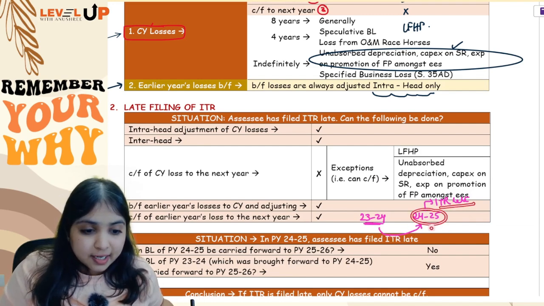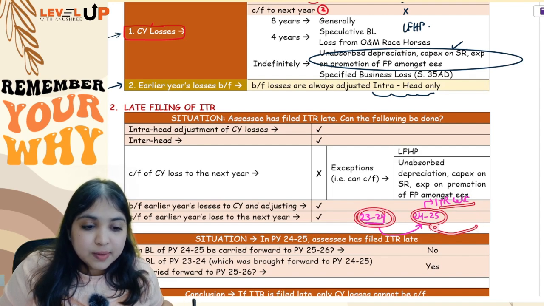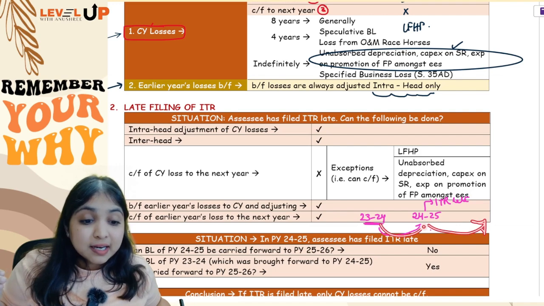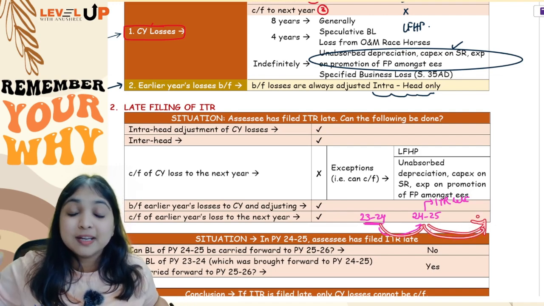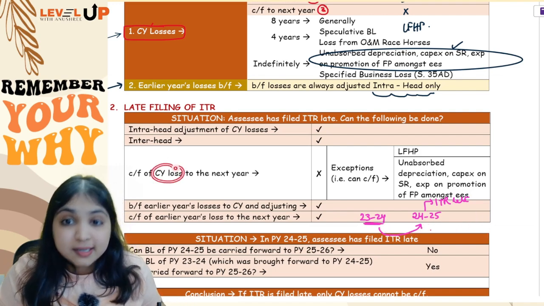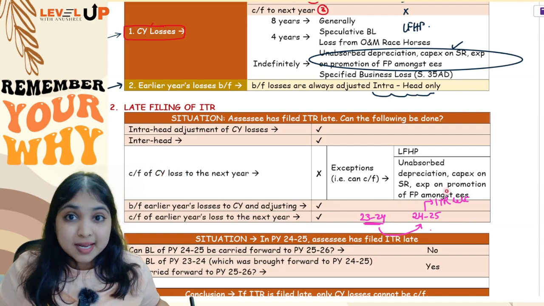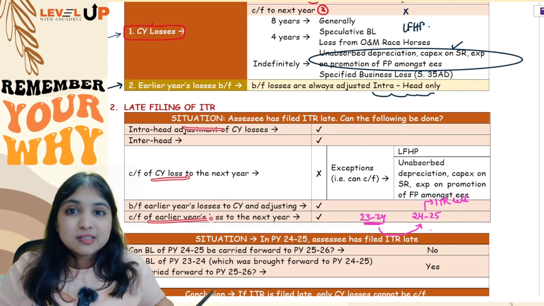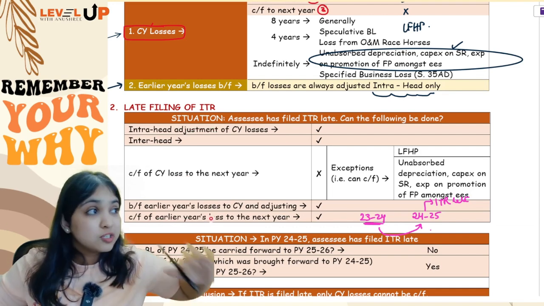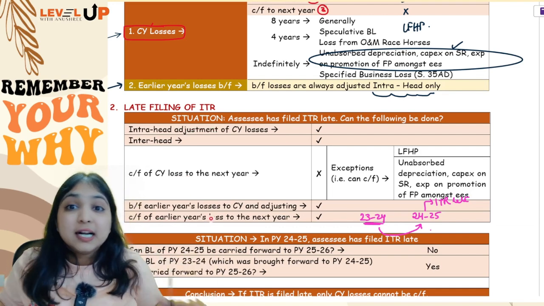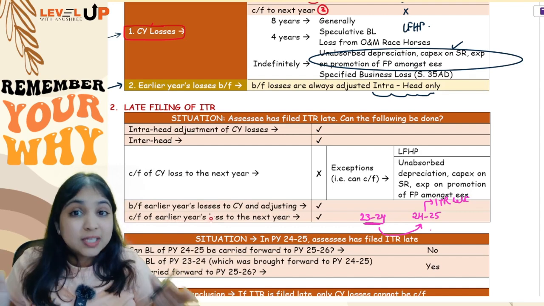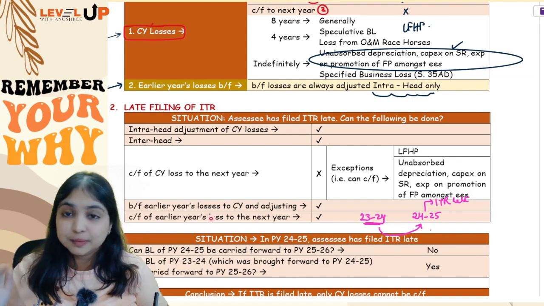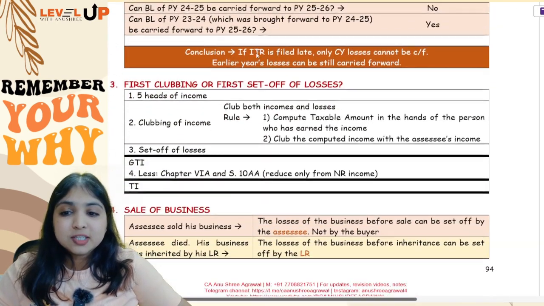In 24-25 you filed ITR late. Can you carry forward this 23-24's loss to the next year? Yes, all that you can do. See, earlier year's loss you can still carry forward. The problem is only in current year loss. You cannot carry forward to the next year only the current year loss if you file ITR late. But earlier year's losses you can bring forward, and earlier year's losses you can carry forward to the next year. Earlier year losses will not be affected. Only the current year loss will get affected. Okay, then listen to the next part.